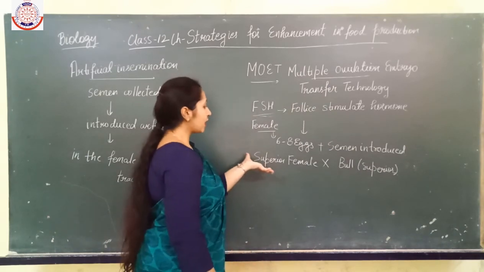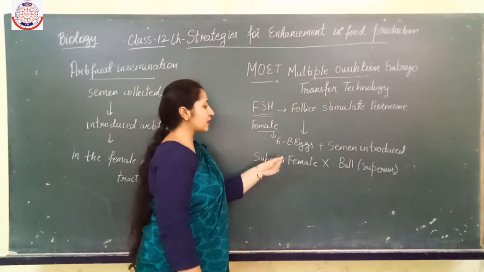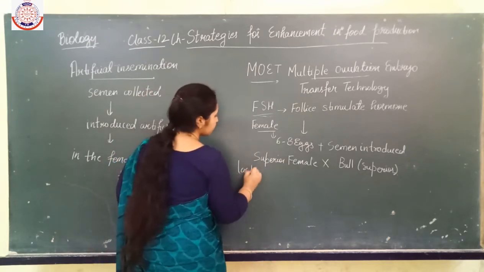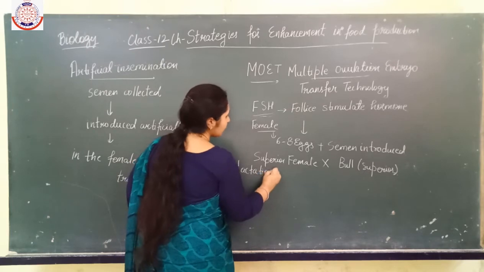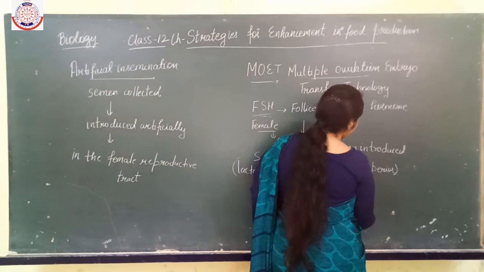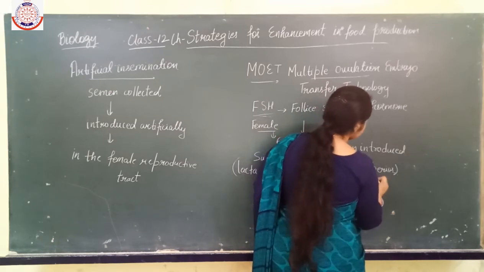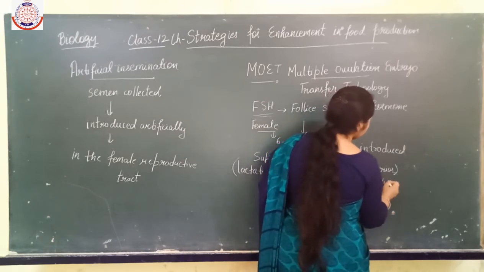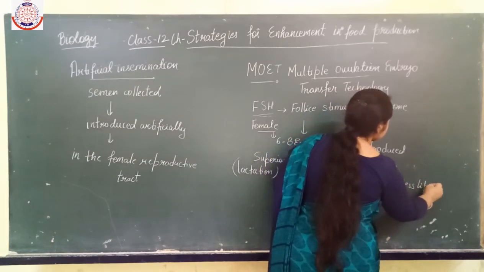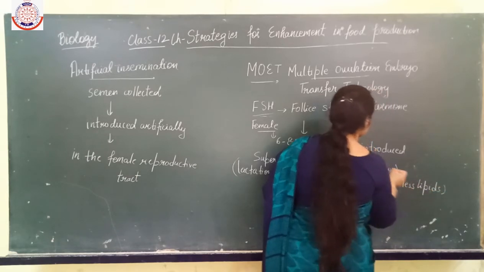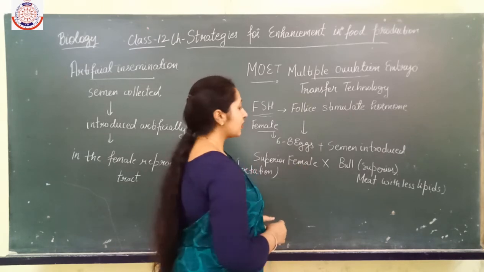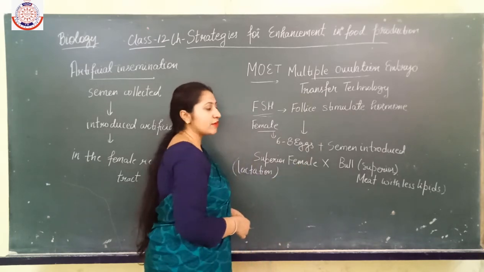Now here, why is this female considered superior? In terms of lactation, producing more milk. And why is the bull considered superior? Because of having lean meat with less liquid. So they are considered the superior male, or you can say bull. And here the female, like I considered, is a cow or buffalo.